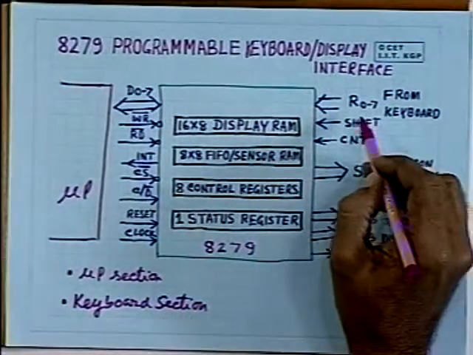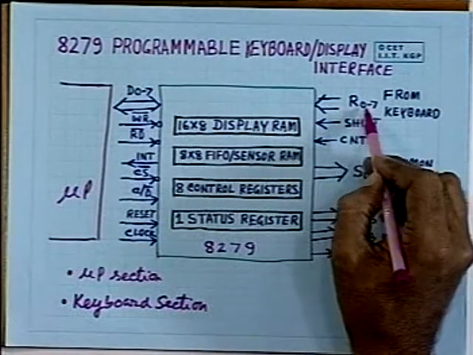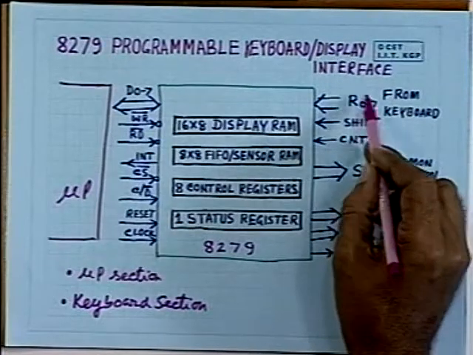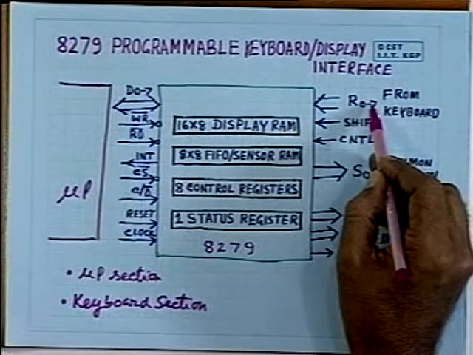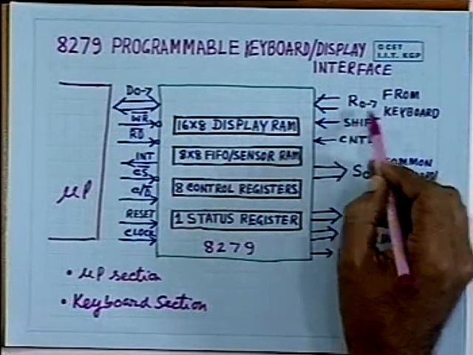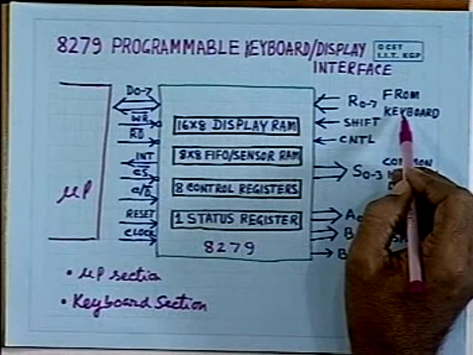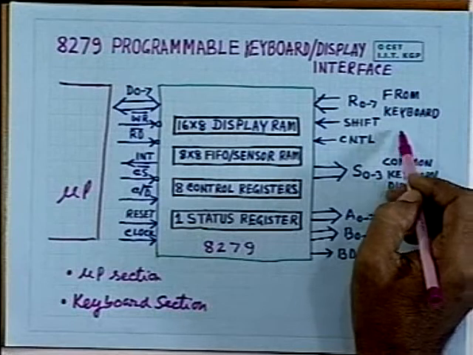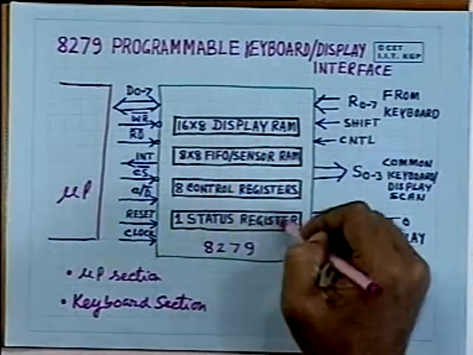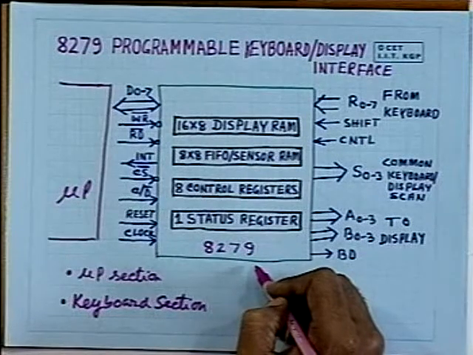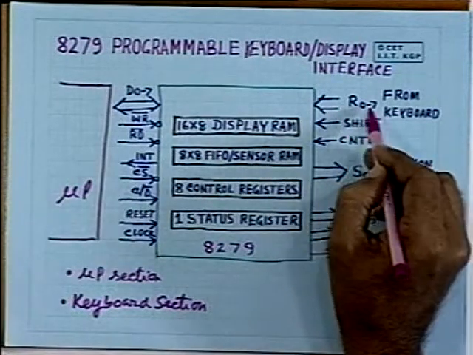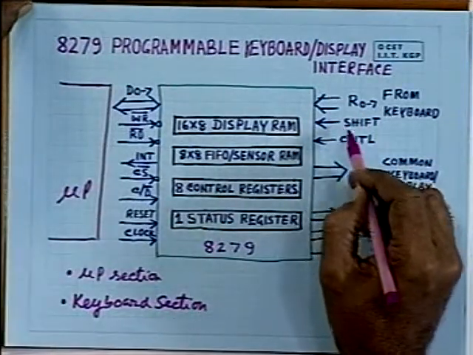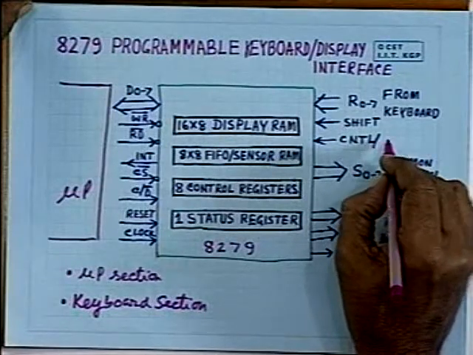In the keyboard section, as you can see, there are 8 lines R0 to R7, then shift and control. So these lines are essentially the column lines coming from the keyboard, and this can allow up to an 8 by 8 keyboard, that means 64 keys can be interfaced very easily through this particular programmable keyboard display interface. So 8 column lines are connected here. Then it has got 2 additional lines, shift, then control and strobe STB.